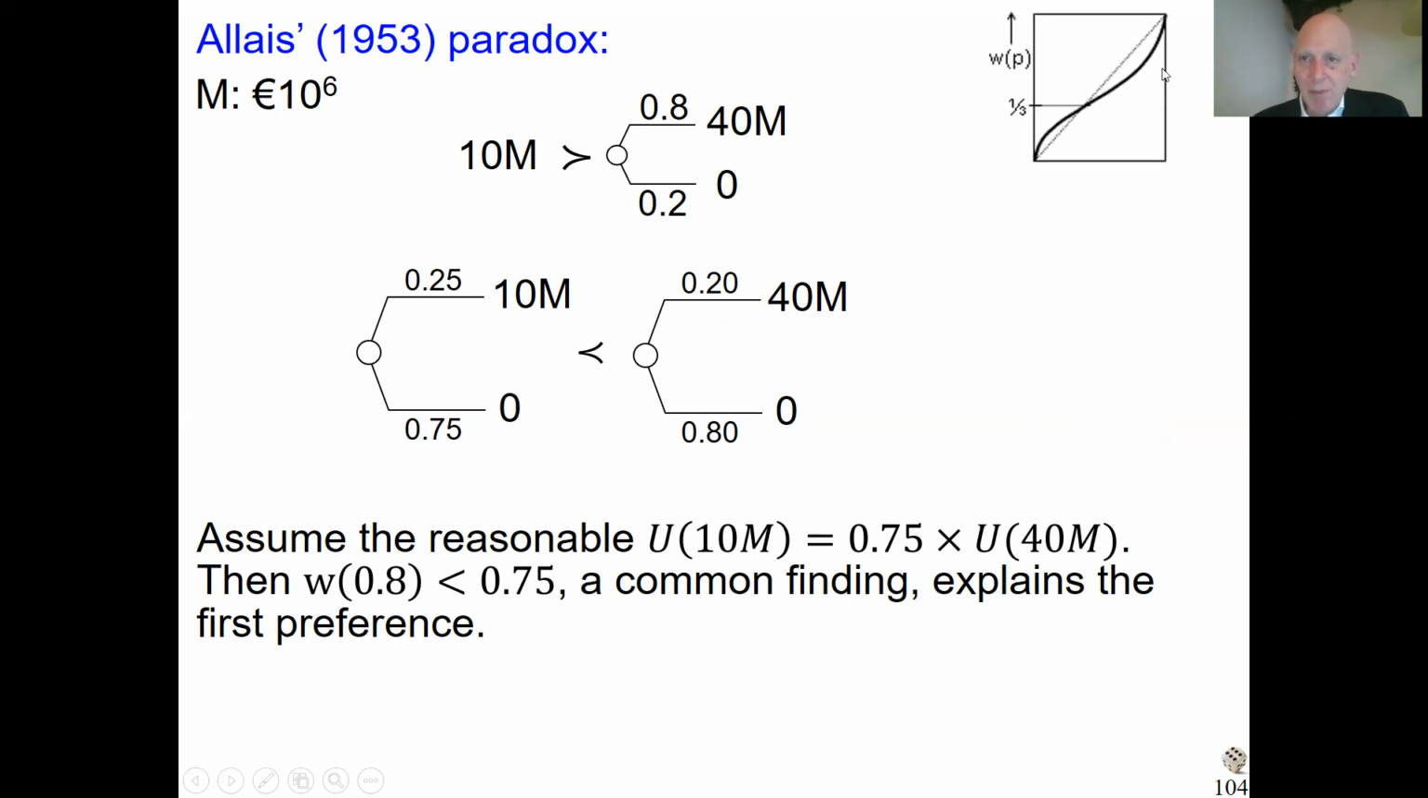And as I told you, this is very reasonable. So the common shape here, I put it again, the big probabilities are greatly underweighted. Yeah, it's a common finding. W of 0.8 is smaller than 0.75. So this is working well.